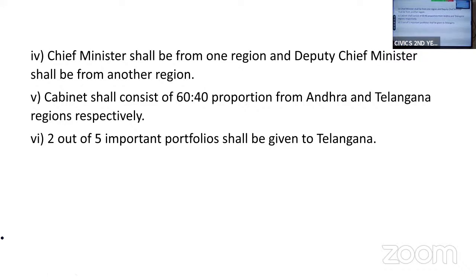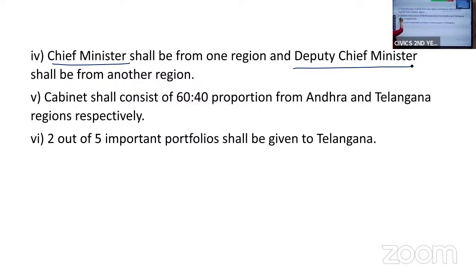Then it says that if the chief minister is from one region, the deputy chief minister shall be from another region. According to the gentleman's agreement, after the formation of Andhra Pradesh, if the chief minister is from the Andhra region, the deputy chief minister will be from another region, or vice versa.